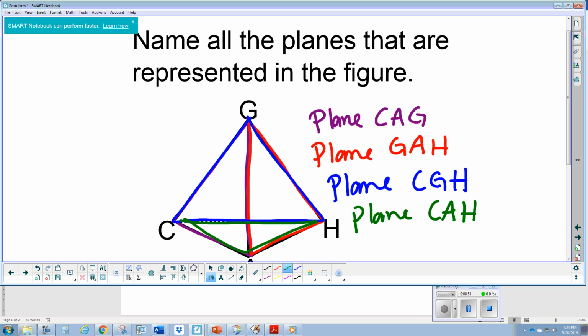Now you can see in this diagram that the planes intersect several times. So plane CAG intersects with plane CGH. Okay, so these planes, although they're not drawn to go on forever, they do. And when they do intersect, they form a line. Okay, so remember that the intersection of 2 planes is a line.